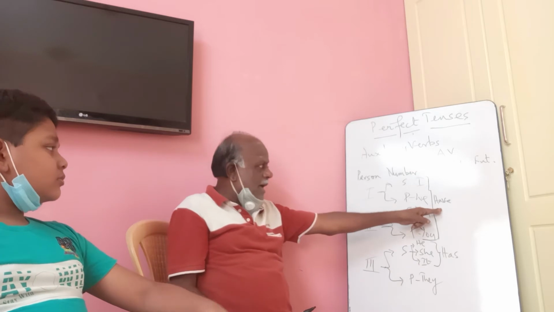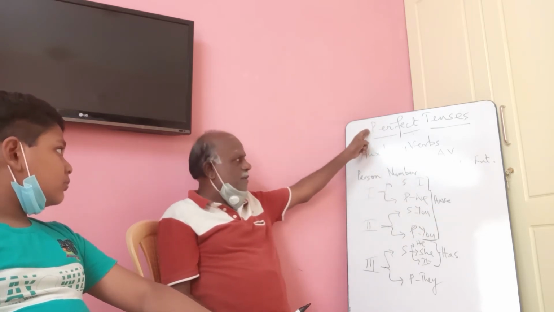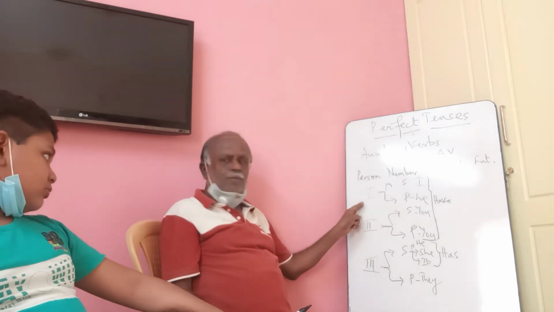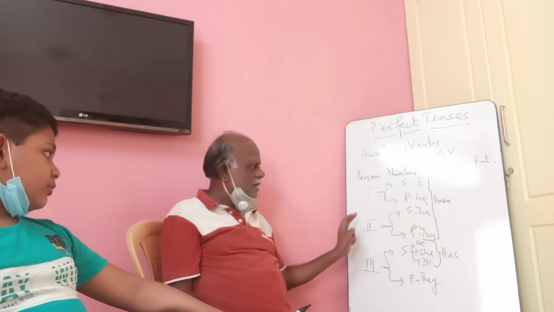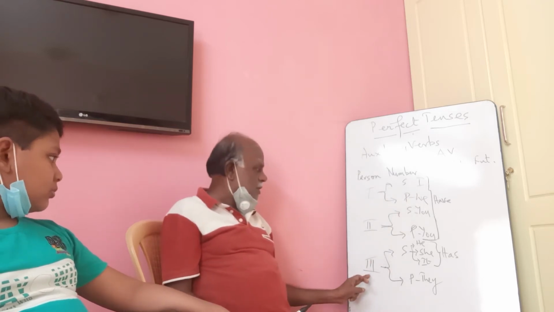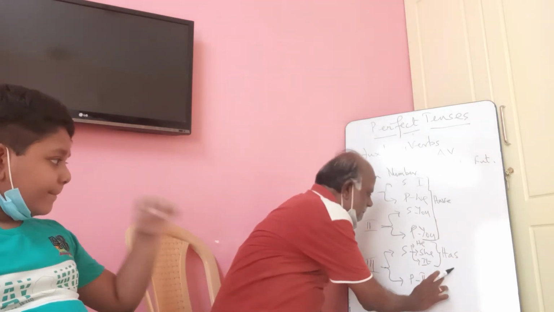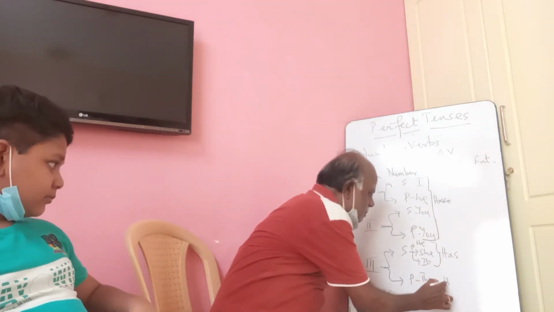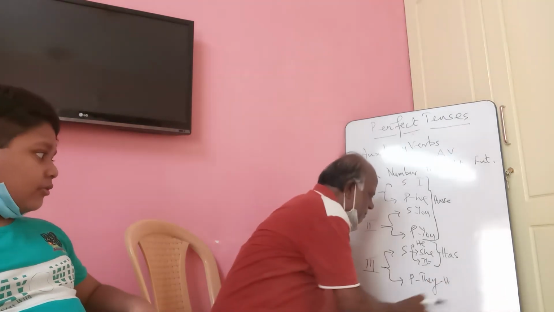So, have is the auxiliary verb for present perfect. For which are the persons? First person, second person, whether singular or plural, and also for third person plural. For third person plural also, what is the auxiliary verb? Have.